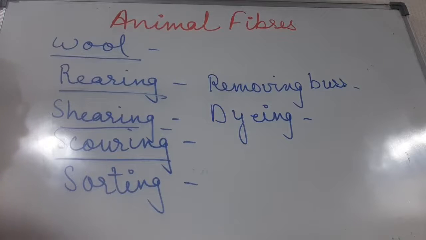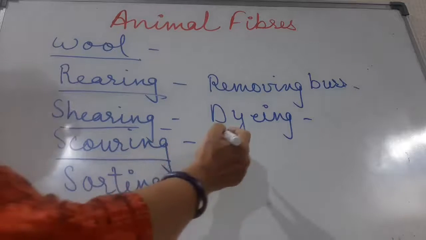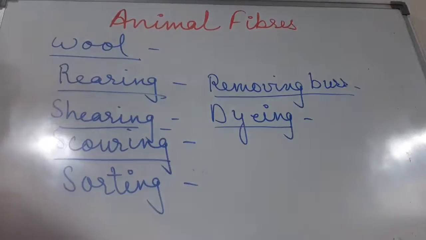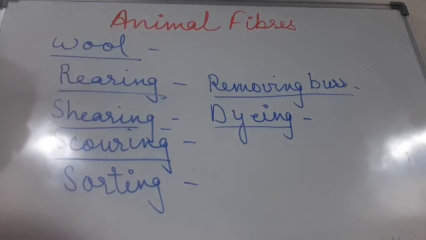Because sheep are of these three different colors. They are black, brown, or white. But when you go to the market, you can buy different colored sweaters. Okay, how do we get them? We are doing the process of dyeing. By dyeing, we can give different colors to the wool.